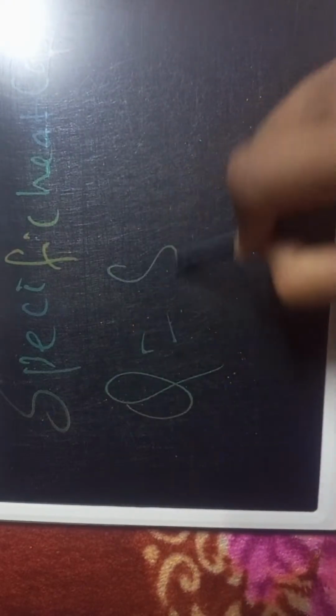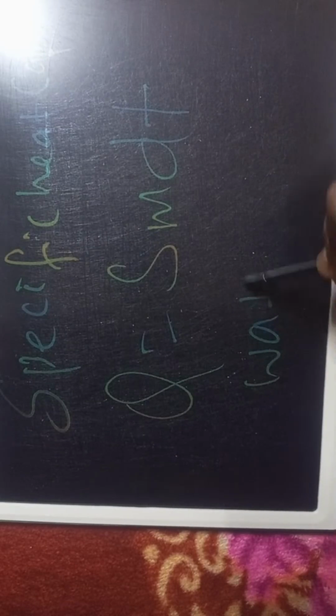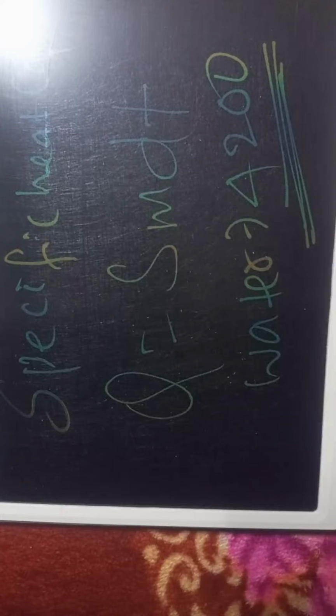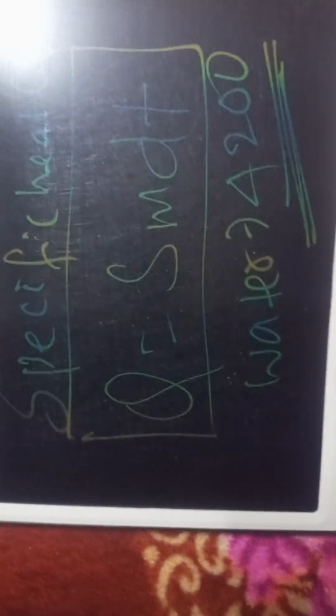अब now specific heat capacity. Q is equal to Sm dt. Most important. What is the specific heat capacity water? Water को केसमा स्पेसिफिक कति छ? 4200 J per kg per degree Celsius. Specific heat capacity water is 4200. And what is the formula of specific heat capacity? Q is equal to Sm d theta.